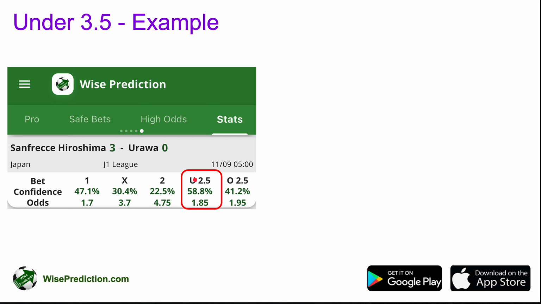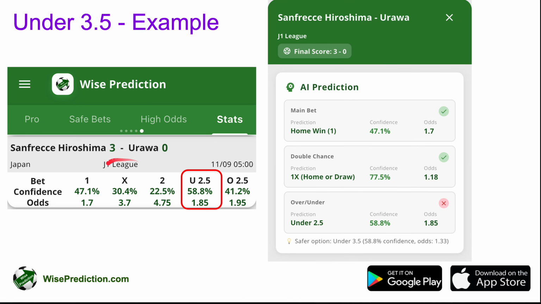In this case, if we compare the under 2.5 versus over 2.5 predictions, which one is bigger? It is under 2.5, which is the final prediction, but going for under 3.5 is going to be safer. And if you actually press on this game within the app, you're going to see this kind of window here where it is giving you lots of statistical insights if you scroll down on this particular screen.